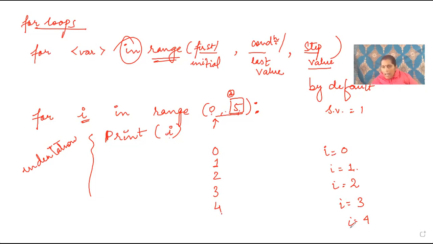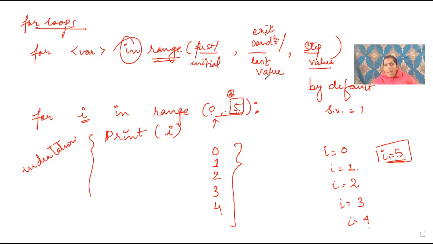After this, the value of i will be incremented by 1. The value of i will be 5. Is 5 less than 5? No, 5 is equal to 5. 5 is not less than 5. So it will print till 4. Now the condition is not satisfied in this case, so it will exit out of this loop. This is the exit condition. You can also call it the exit condition.